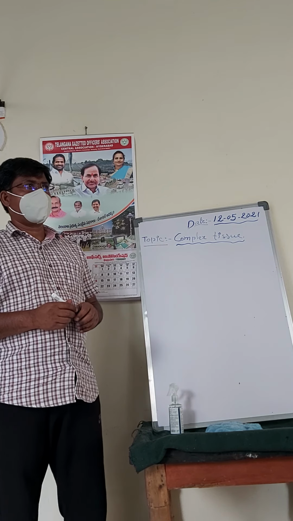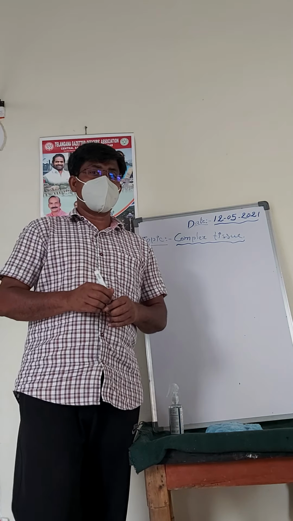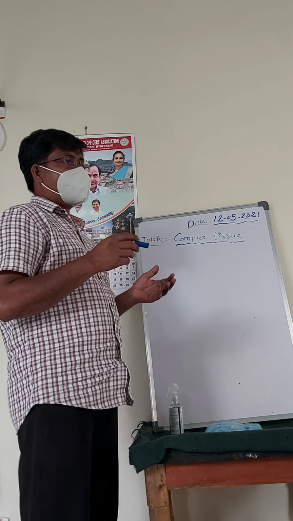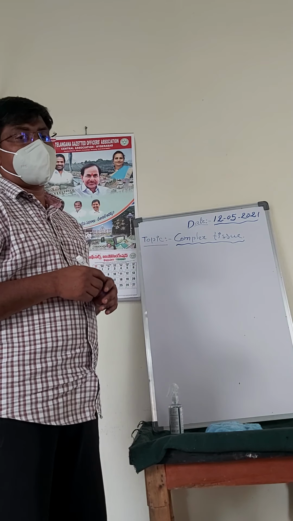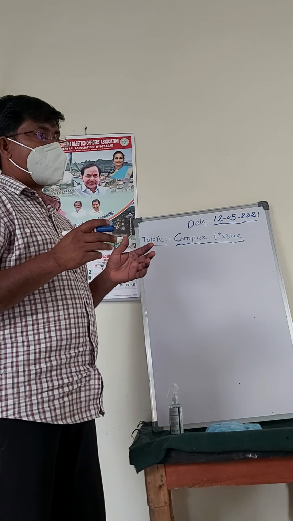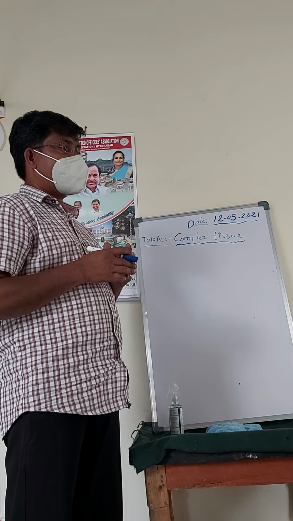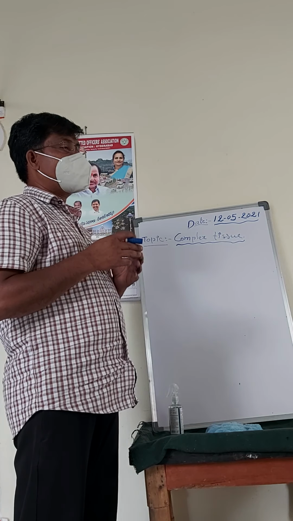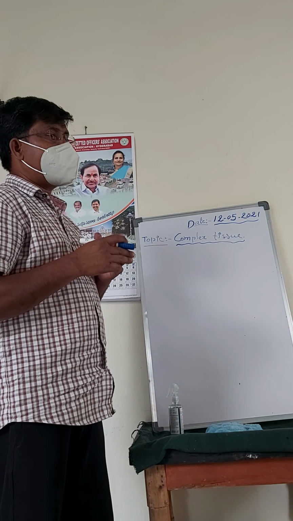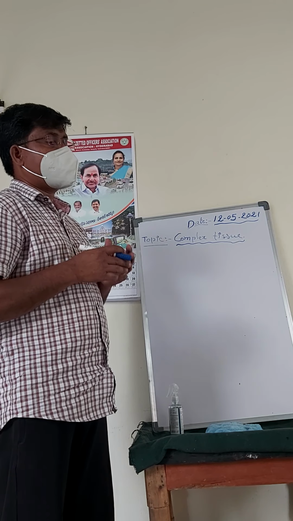Good morning friends. Today I am going to explain about the complex tissue. Complex tissue is also a permanent tissue. The tissue having more than one kind of cells is called a complex tissue. All types of cells in this tissue act as a functional unit, and they carry on a common main function that is done by this tissue.